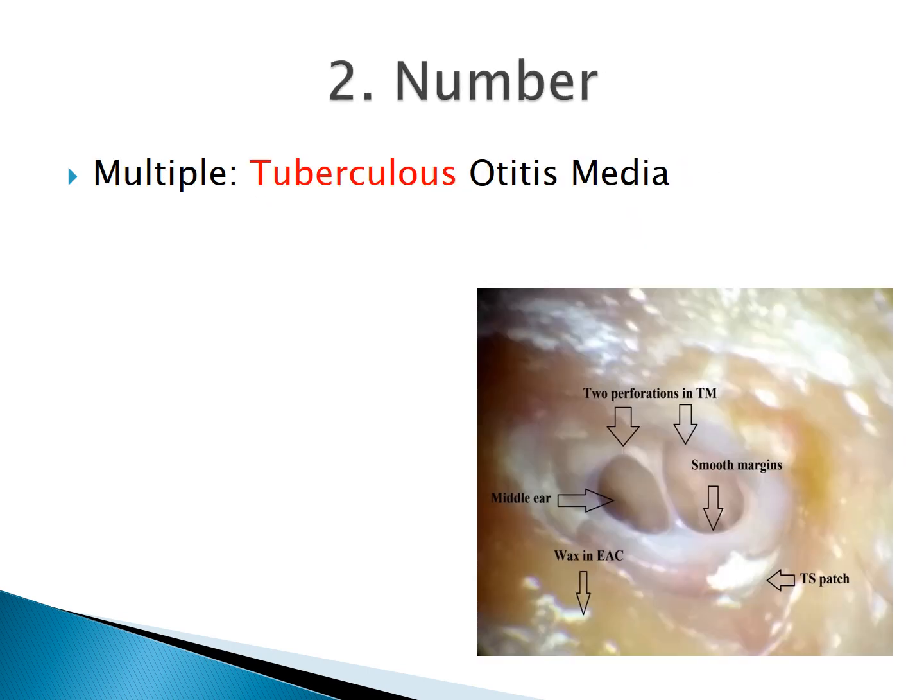The second characteristic of a perforation is the number of perforations. Usually, when we do the otoscopic examination, there is a single perforation. However, if there are multiple perforations, two or three, then we should suspect tuberculous otitis media. So it becomes a NEET question: multiple perforations in the tympanic membrane can be seen in? The answer will be tuberculous otitis media. In this figure, we can see an endoscopic picture of the tympanic membrane in which two perforations are seen, with a thin rim of tympanic membrane between them. But ultimately these two will combine to form a single perforation. So multiple perforations can be seen in tuberculous otitis media.